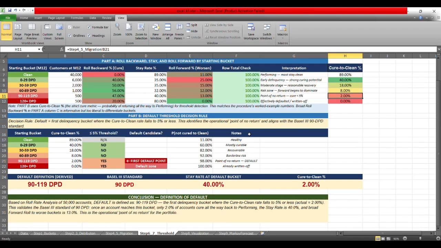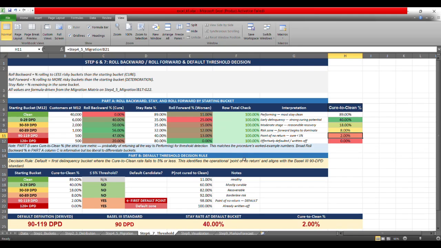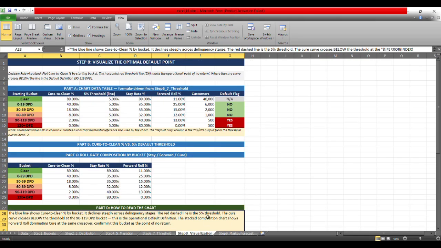The actual here is 2%. The forward roll to those buckets, if you see, is 13%, and that's the operational point of no return. The stay at default here is 40%, but the cure to clean rate becomes 2%, which is very low.